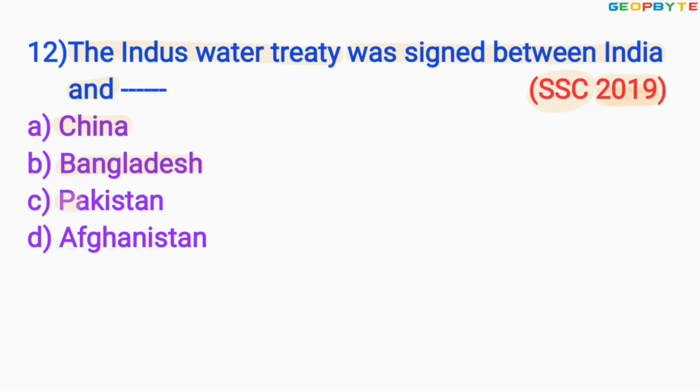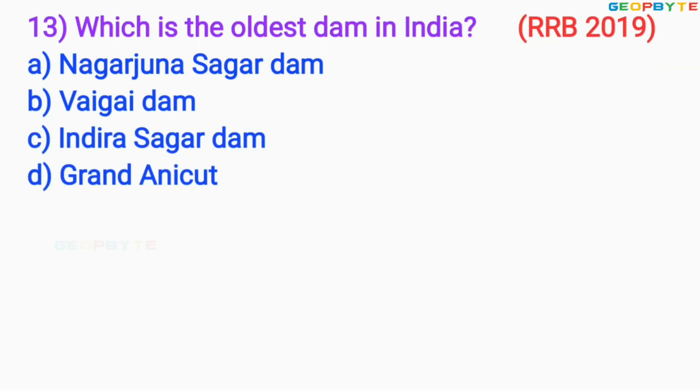Option C, Pakistan. Option D, Afghanistan. The correct answer is option C, Pakistan. The next question is, look at the question number 13 asked for RRB exam in the year 2019 like this.